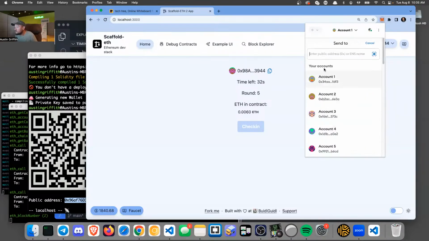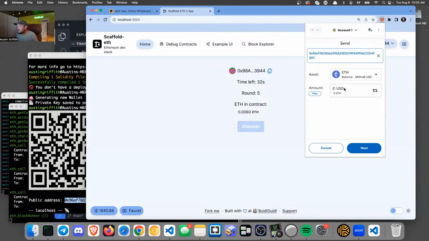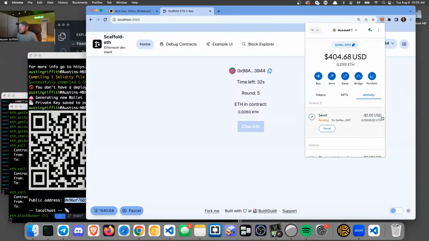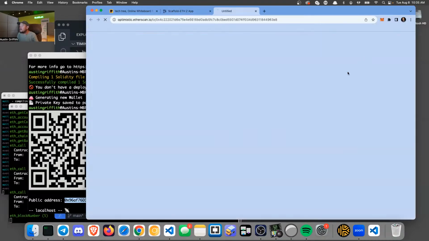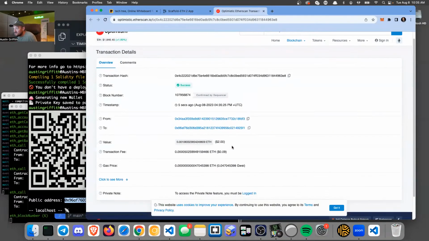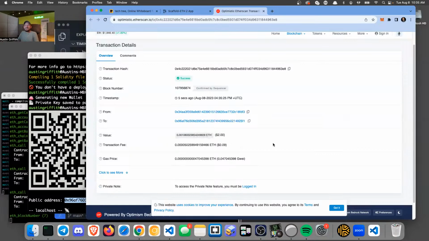Look at that. I have a balance. Paste in his address. I want to send maybe $2 in USD. Okay, what am I going to pay? Pennies. I like that. Let's see what I paid. I'm interested now, if it's only like a penny to make the 9 cents. Okay, I only paid 9 cents. I sent $2 to my deployer.